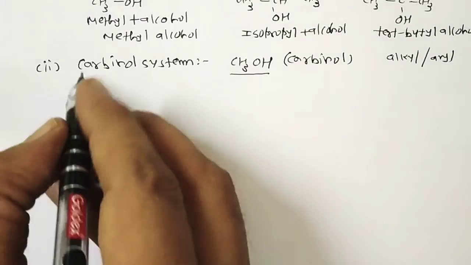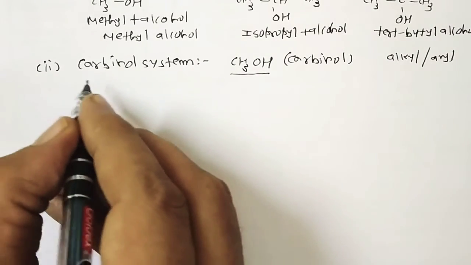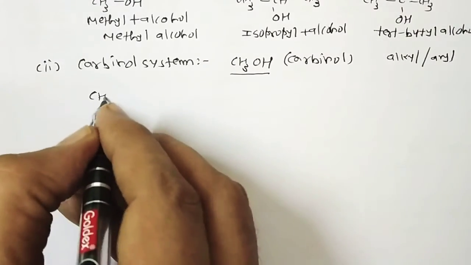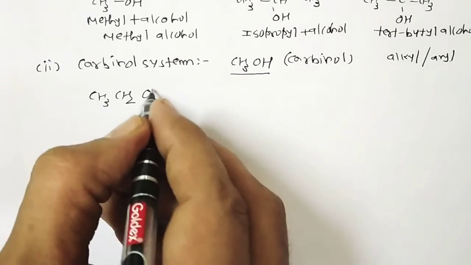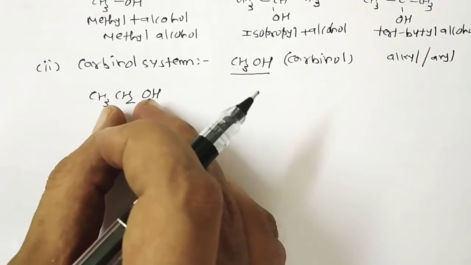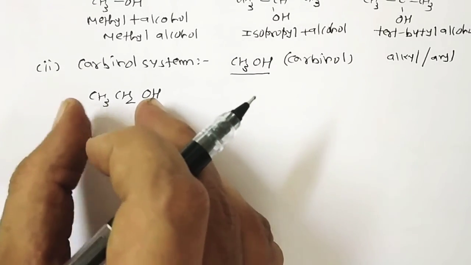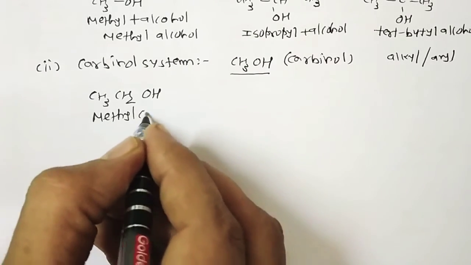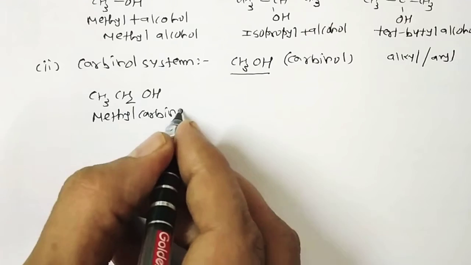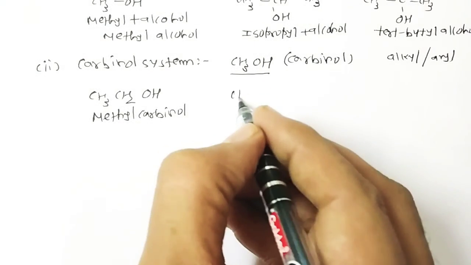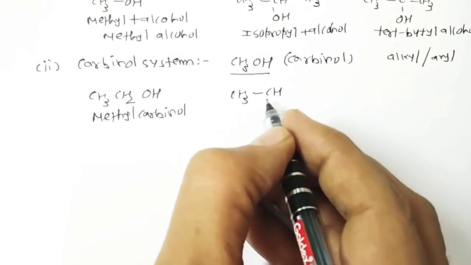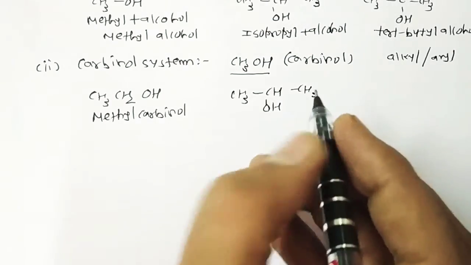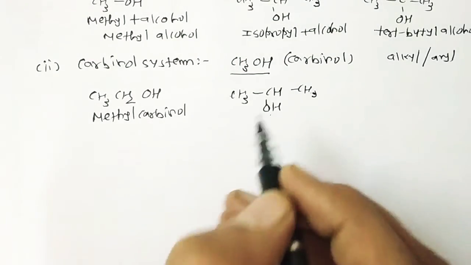But let us check this system with an example. If I have CH3CH2OH, we know that CH3OH is called carbinol, so this compound is called methyl carbinol. This is for your information, okay? If I have CH3CHOHCH3, the name of this compound is dimethyl carbinol.